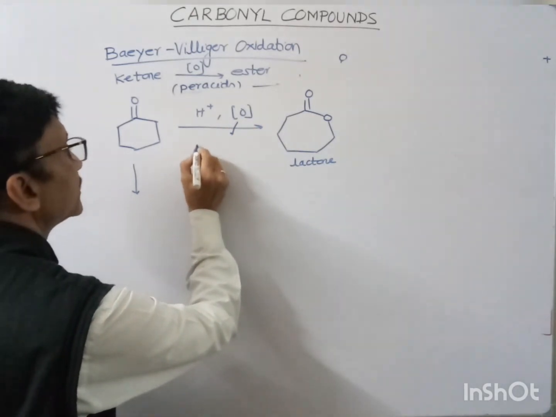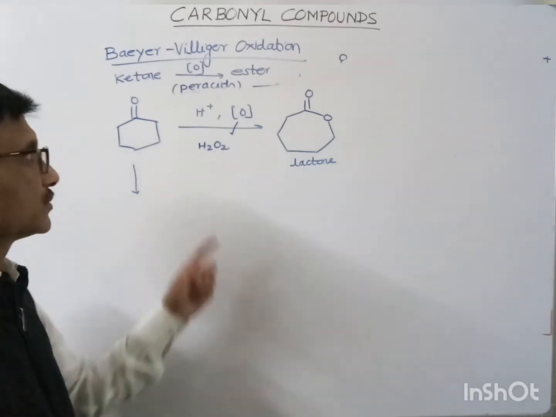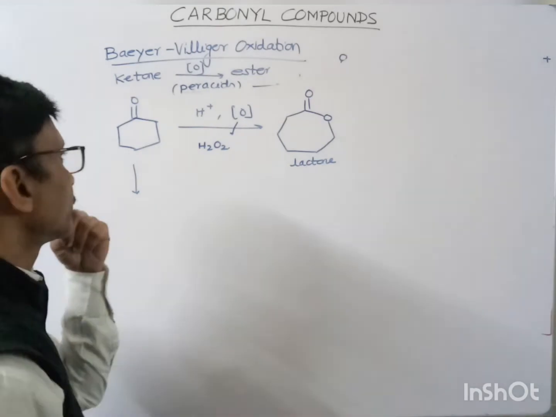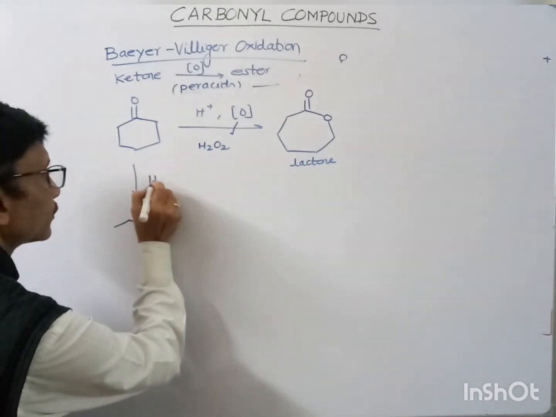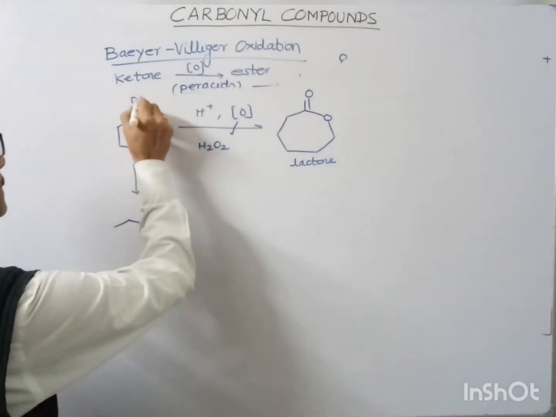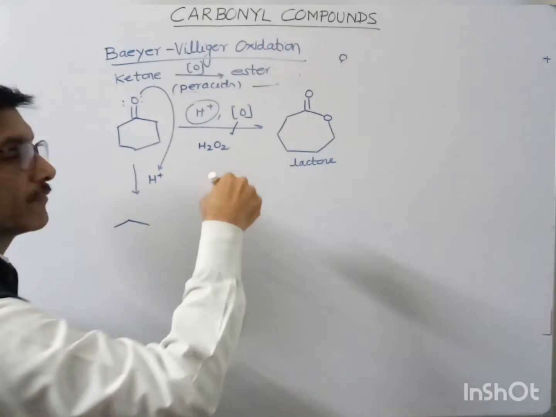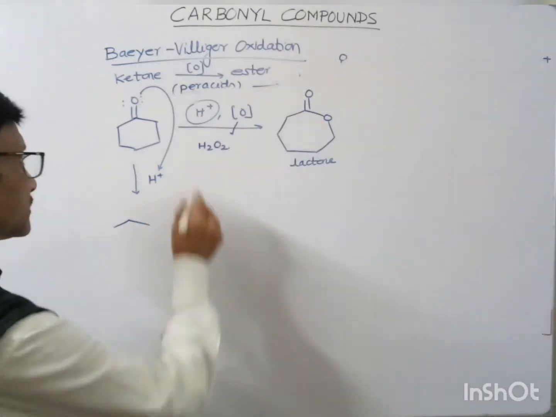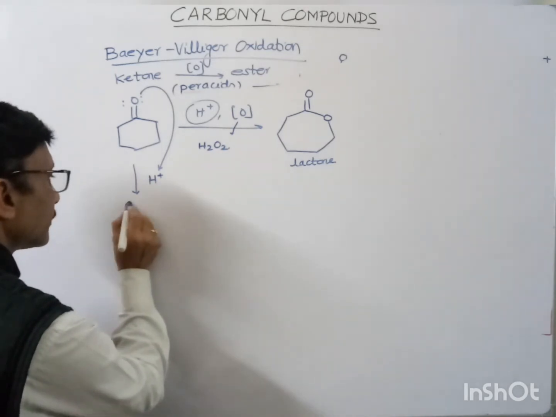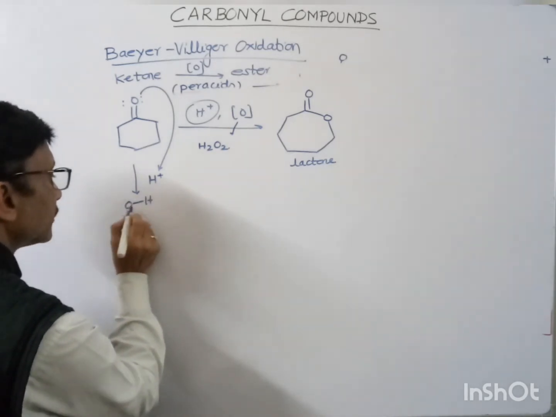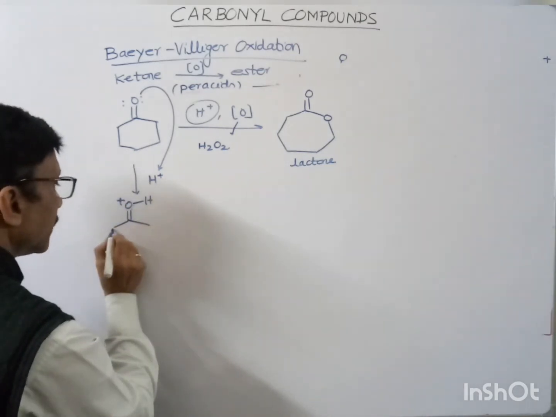Suppose I write here H2O2 is the oxidizing agent. In the presence of the oxidizing agent, this would be formed. So first, protonation. This hydrogen, this H plus, may come from the per acid, and if I protonate it, we have a positive charge over here.